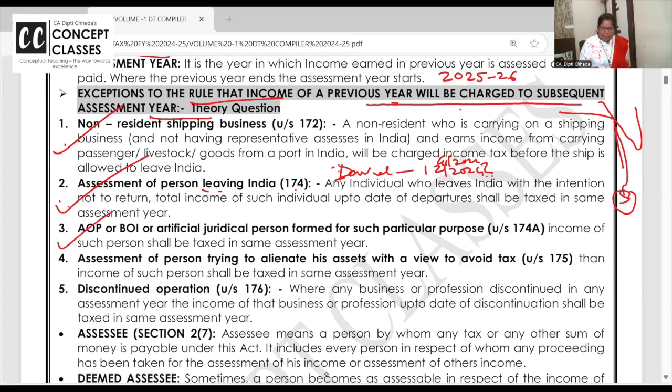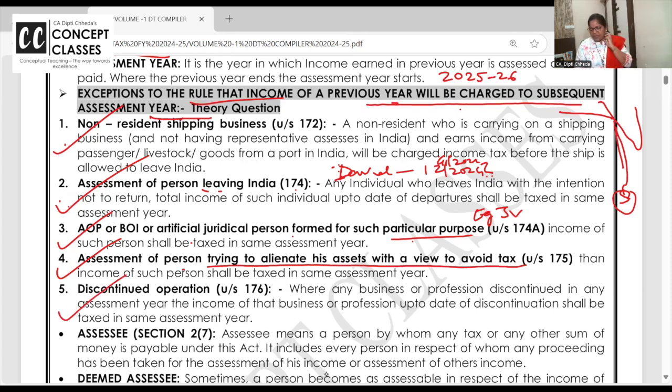Next. AOP, BOI, AJP formed for a particular purpose. Example, joint ventures. It's the Diwali time and say, me and two of my friends, as a passion, put up an exhibition of dresses and crackers and candles and earn the profit and divide and disperse. It's not a partnership between me and two of my friends, just a joint venture. So the joint venture is discontinued now. Before that, pay the tax and leave. Assessment of a person trying to alienate his assets. When you know that a person is trying to divert his income or run away, better take the tax now.